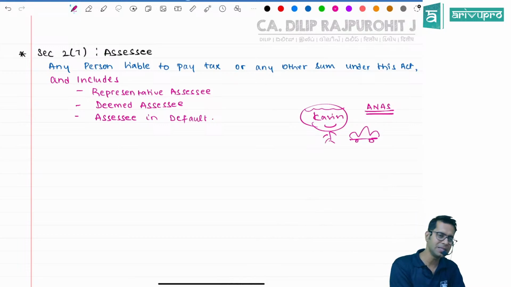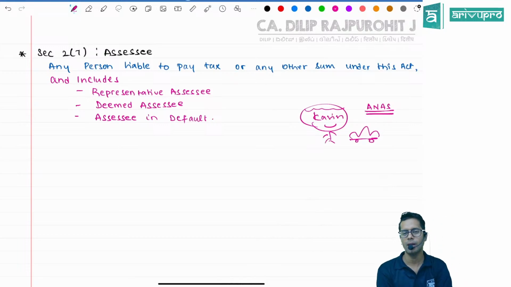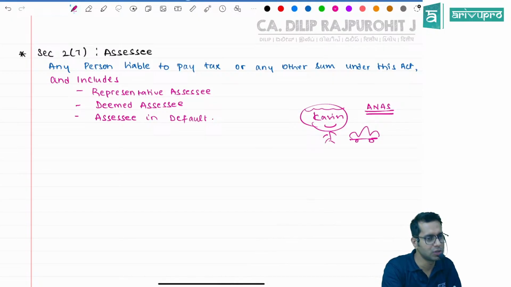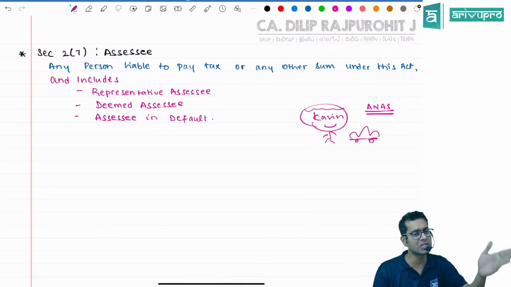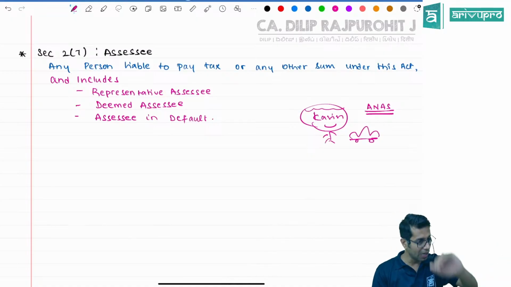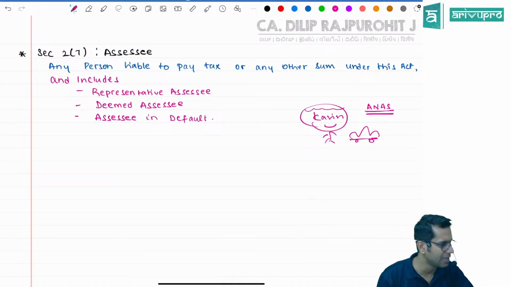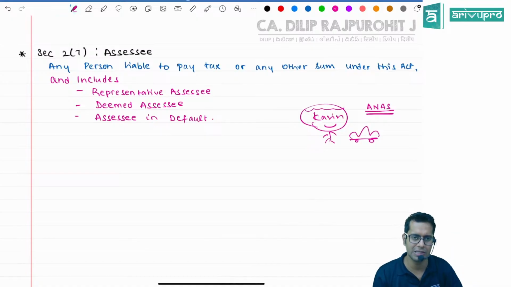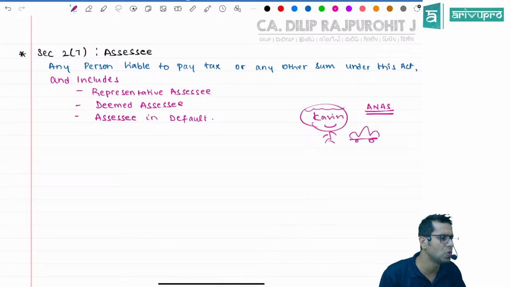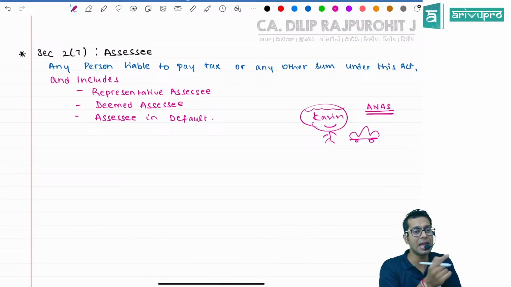What do you mean by assessee in default? Assessee in default means a person who has defaulted, meaning he has not followed some provision of law. He is an assessee, he has filed his returns, etc., but he has not done it properly. Now the income tax department is sending him a notice or some intimation to do the correction. So till the time he does that correction, he is called an assessee in default.